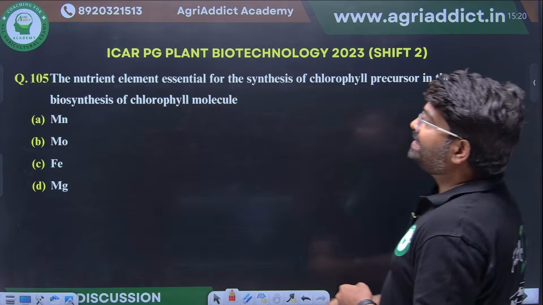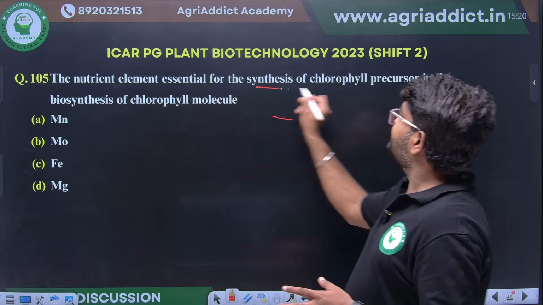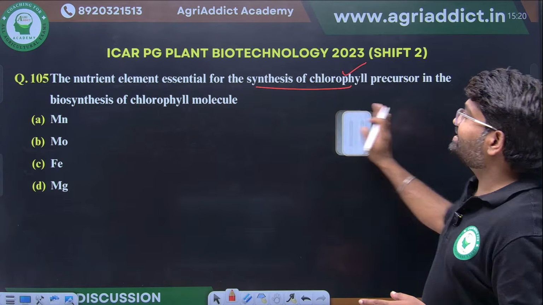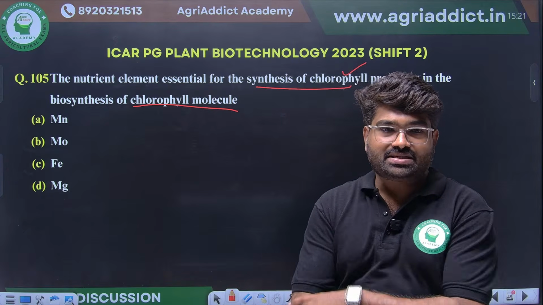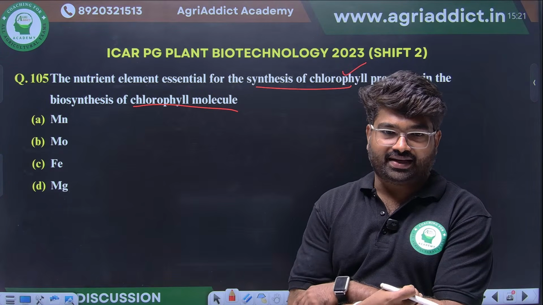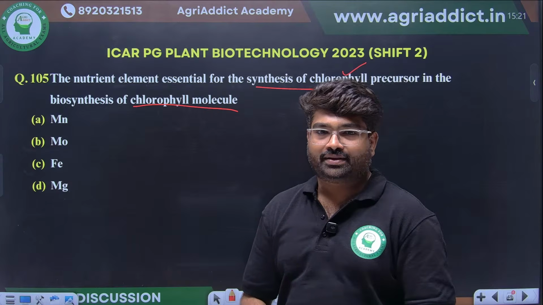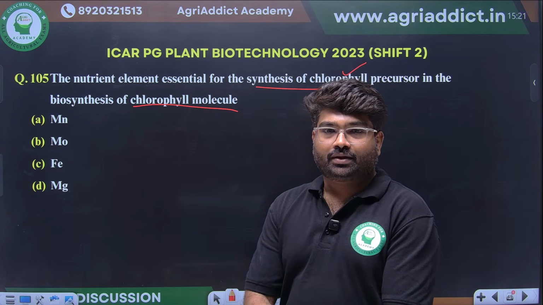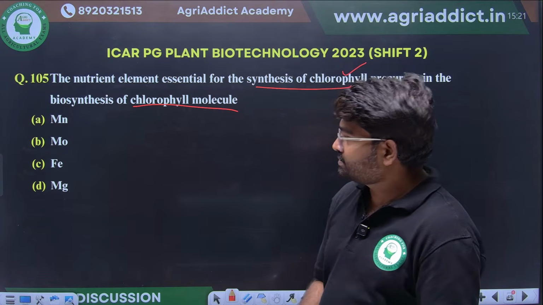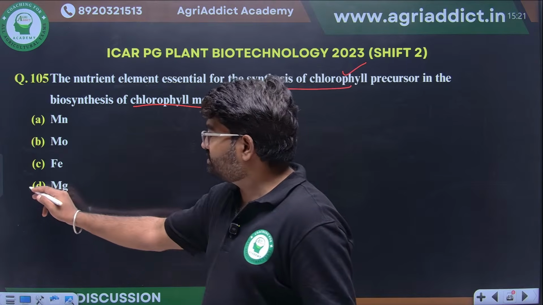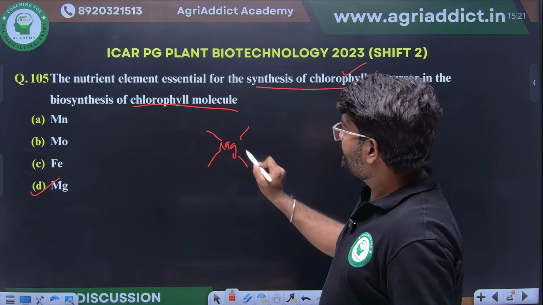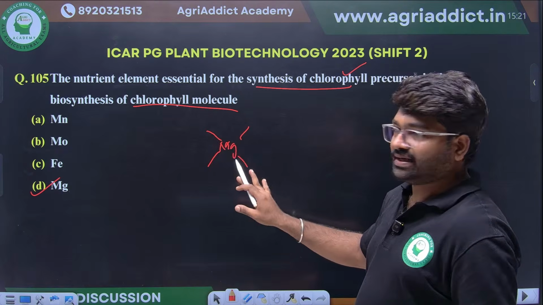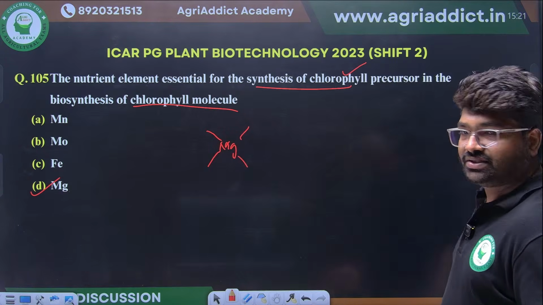The nutrient element that is the precursor in the biosynthesis of the chlorophyll molecule is what? Whether it will be iron or magnesium or molybdenum or manganese. Iron or magnesium? Yes, magnesium. Very good. Magnesium is present in the central core where the four pyrrole ring structures are. So this is very much essential, magnesium.